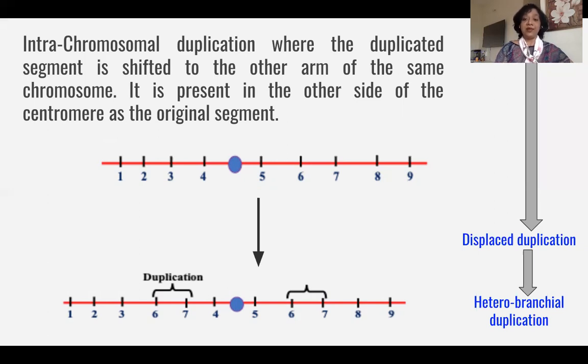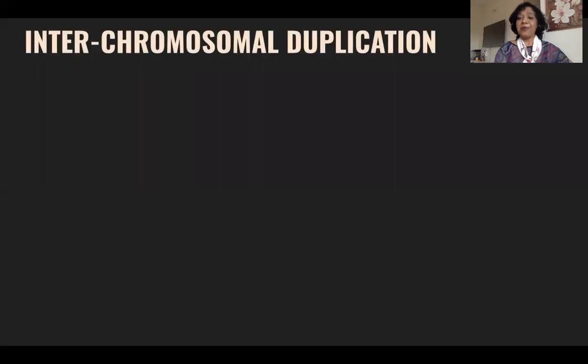In this, the duplicated segment will not be placed on the same arm of the original segment, but it will be placed on the other arm, the other side of the centromere. Then in that case, it is called heterobranchial duplication. I hope all the students have followed the intrachromosomal duplication.